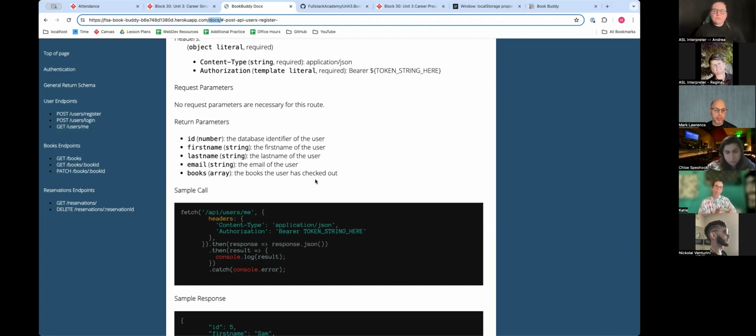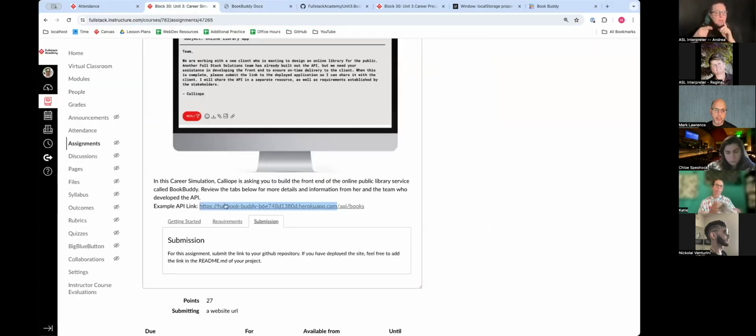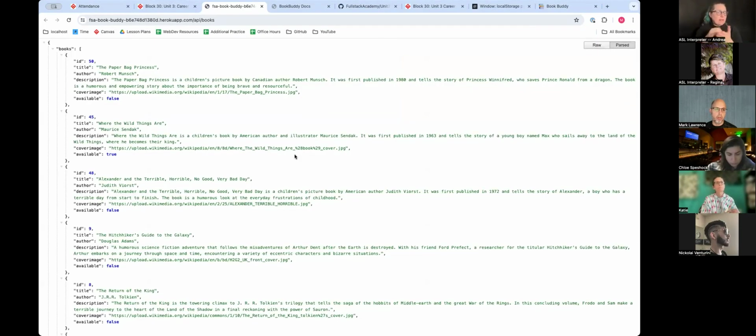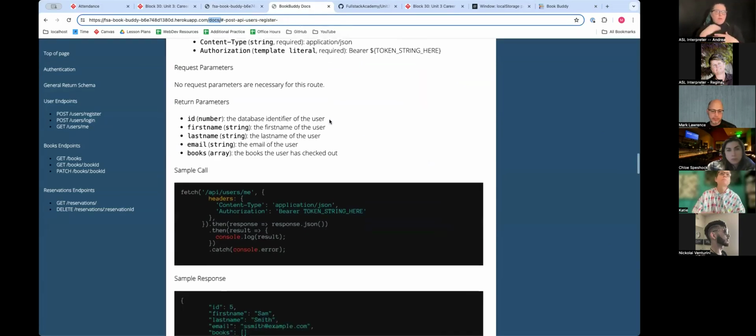So the get all books endpoint, if I click here, you can see it will give you something like this. It will give you all the books, with the ID, the title, the author, description, an image, and whether or not it's available. Some say available true or false because all the cohorts are using this API. You can see I checked the book out, so don't be alarmed if it says a book isn't available.